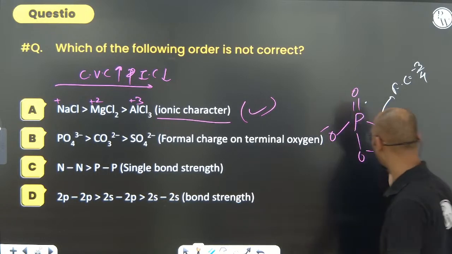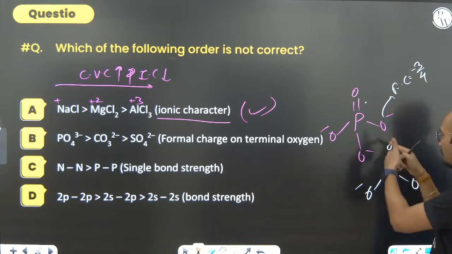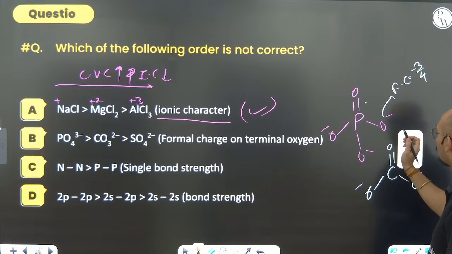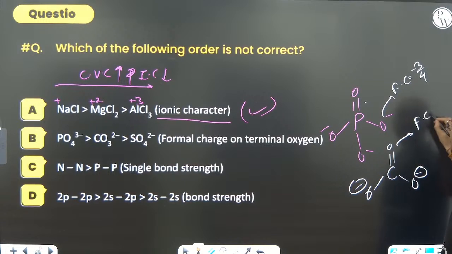What about carbonate? C double bond O minus, O minus. Here it will be divided into how many oxygens? 2 negative is going to be divided into 3 oxygens, so formal charge will come out to be 2 by 3, that is minus 0.66.